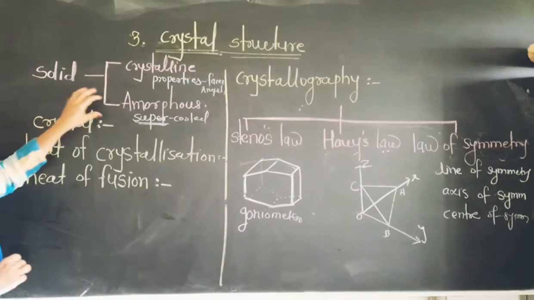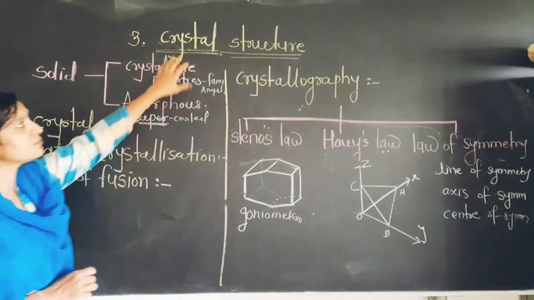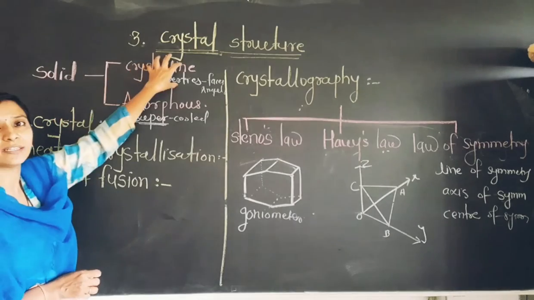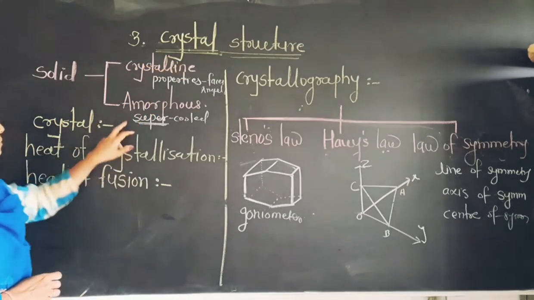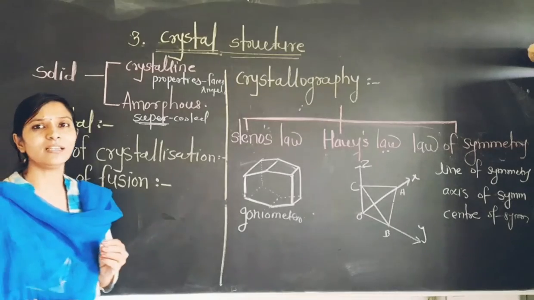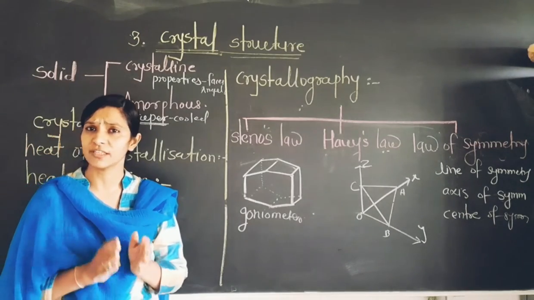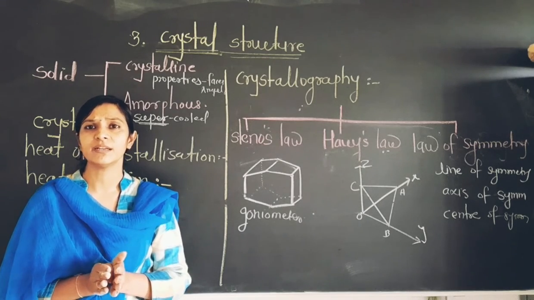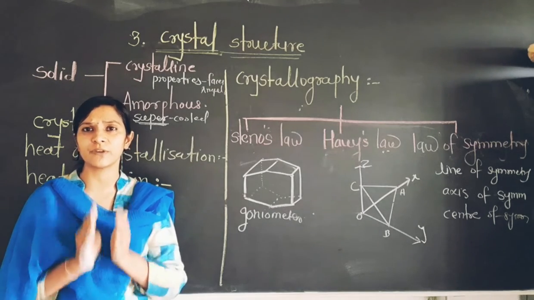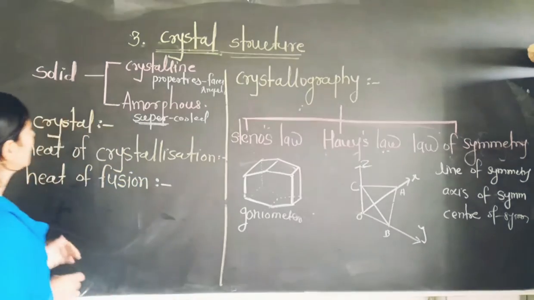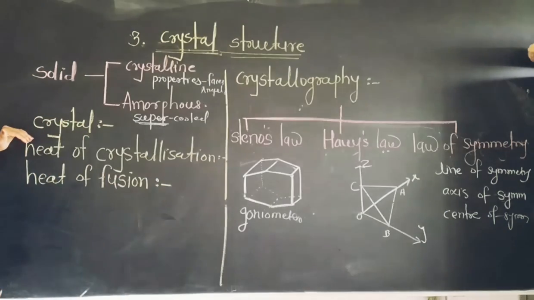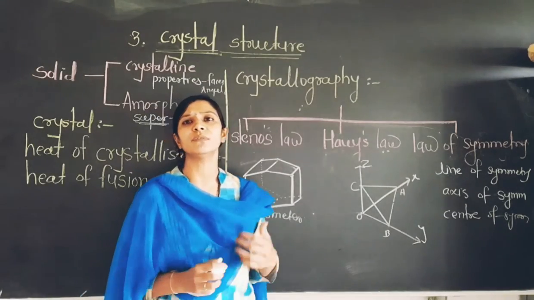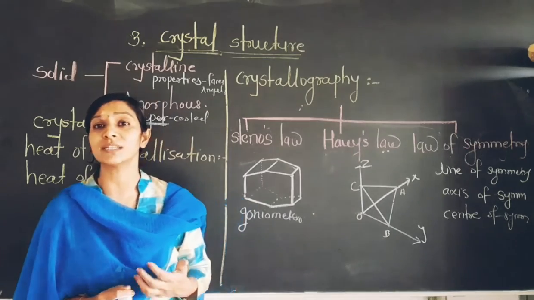So friends, when our topic is concerned with the crystal structure, all the crystals come under the head of crystalline solid. So friends, what is the crystal? Crystal is the solid material which possesses a definite shape and definite geometry. Their angles and faces are fixed. When we learn about the crystal, one question arises in our mind: what is the need to study the crystal?